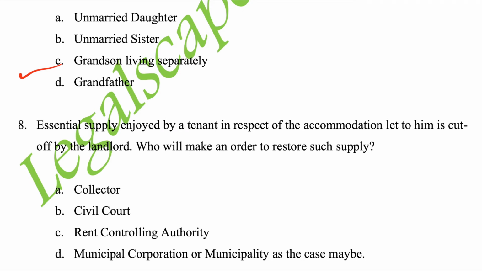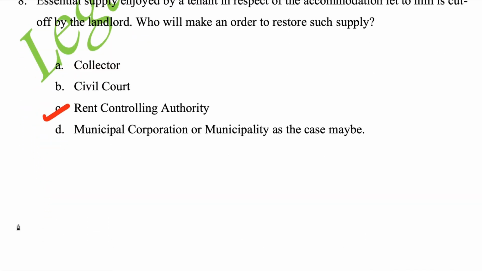Essential supplies enjoyed by a tenant in respect of accommodation let to him is cut off by the landlord. Who will make an order to restore such supply? A. Collector. B. Civil court. C. Rent controlling authority. D. Municipal corporation or municipality, as the case may be. Write your answer. Correct answer is C. Rent controlling authority. It is given in section 38, clause 3.